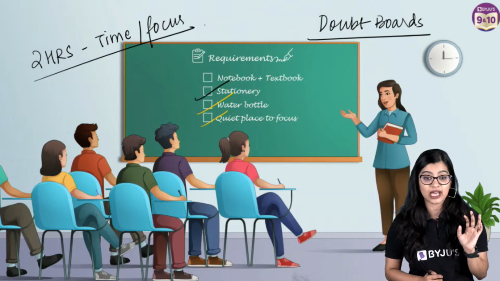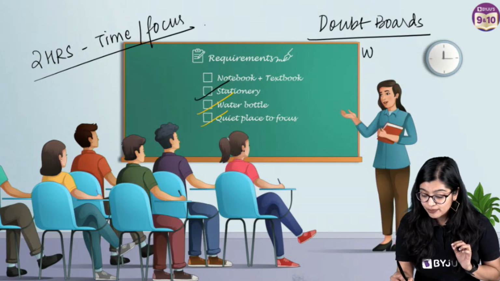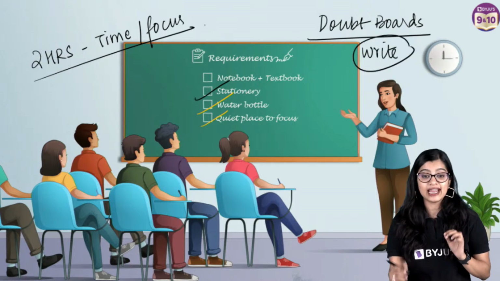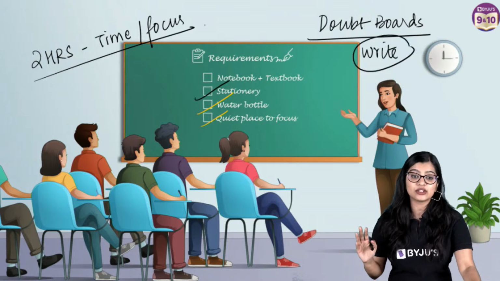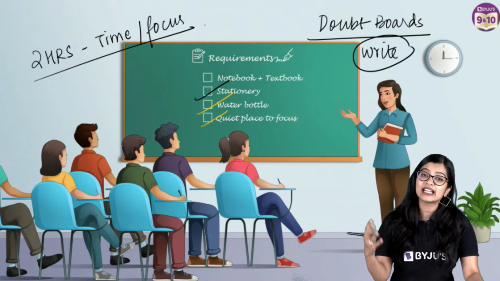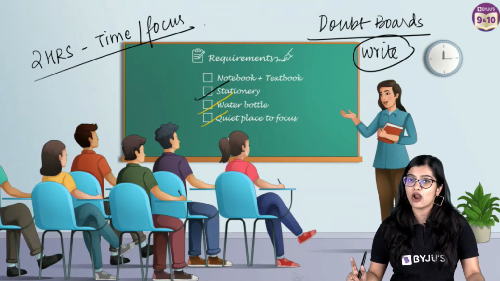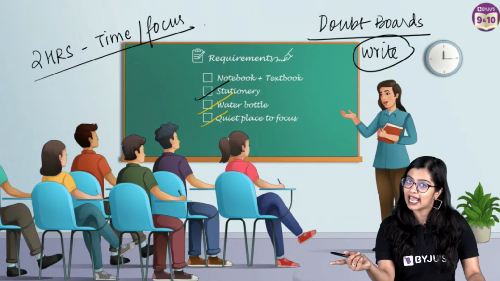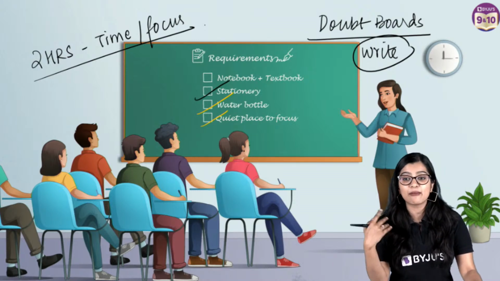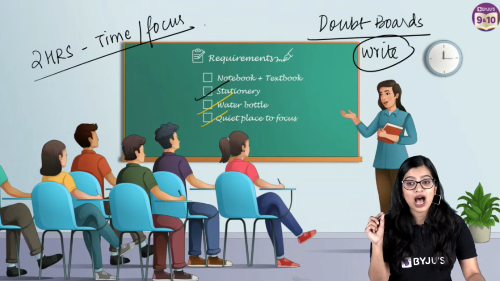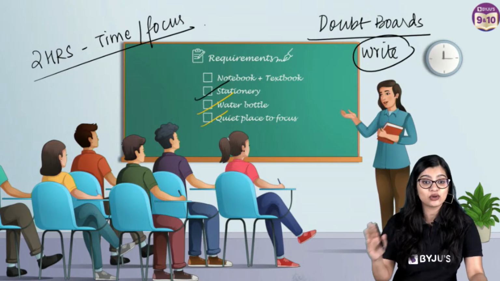But what I need you to do is write your doubts down and keep them ready with you, because I may already teach that. When I'm starting cell and you ask me a doubt related to cell organelles, I'm going to cover that topic anyway. There is no topic that I'm going to skip. I will make it a point to wrap it up.